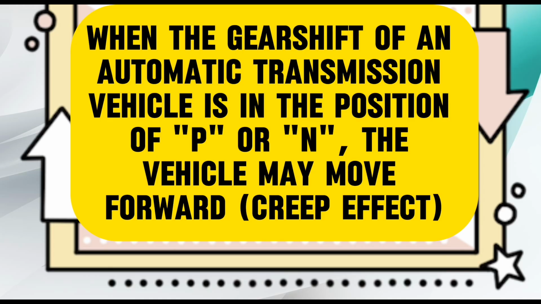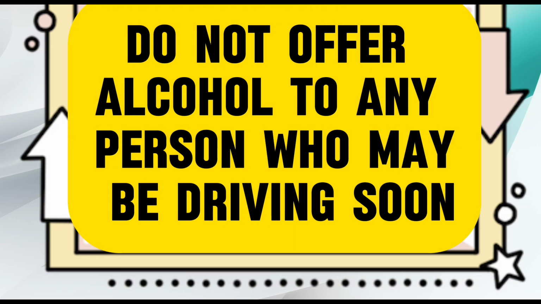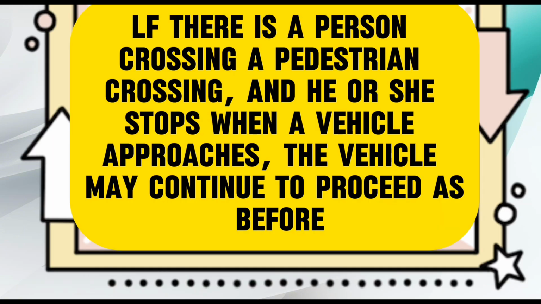True. When the gear shift of an automatic transmission vehicle is in the position of P or N, the vehicle may move forward. Creep effect. False. Do not offer alcohol to any person who may be driving soon. True. If there is a person crossing a pedestrian crossing, and he or she stops when a vehicle approaches, the vehicle may continue to proceed as before.